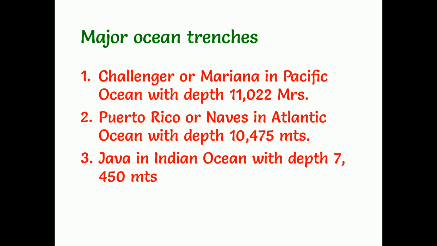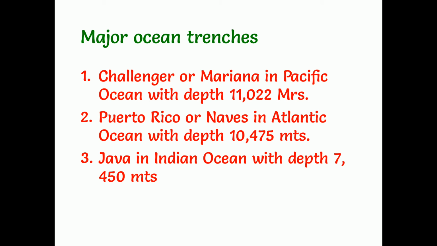Major ocean trenches on the Earth's surface. Challenger or the Mariana in Pacific Ocean, and the depth is 11,022 meters. Puerto Rico or Neves in Atlantic Ocean with depth 10,475 meters. Java in Indian Ocean with depth 7,450 meters. Actually many trenches are there in Pacific Ocean only.